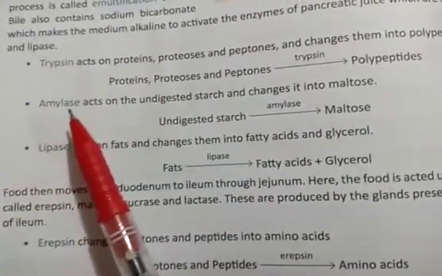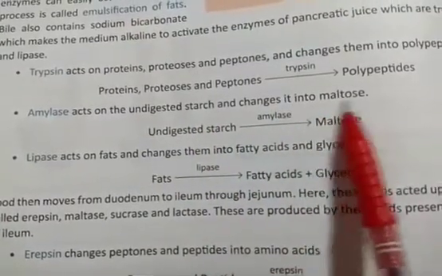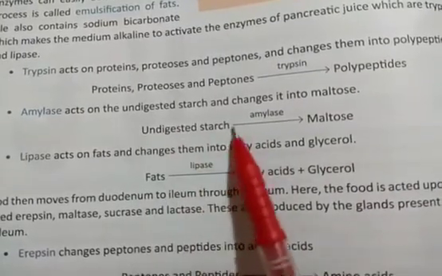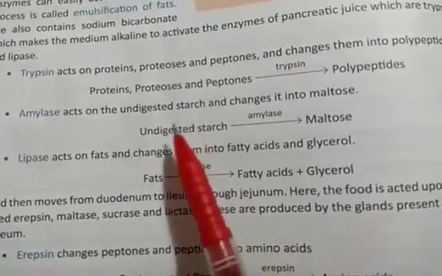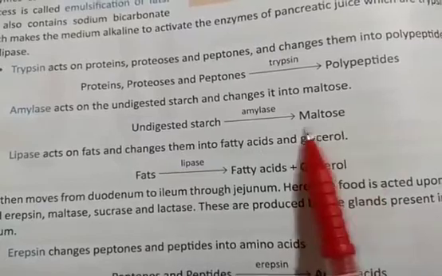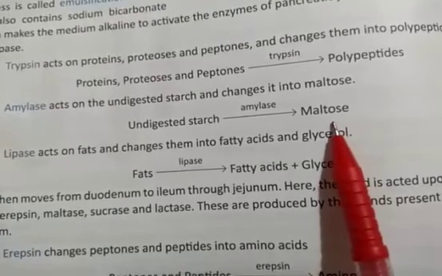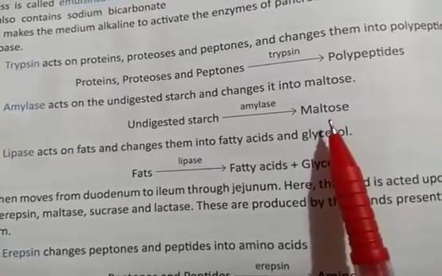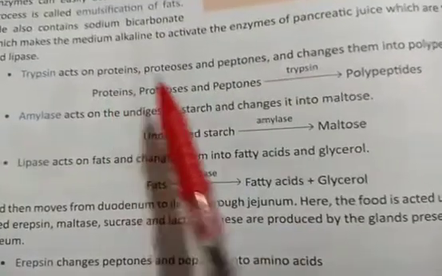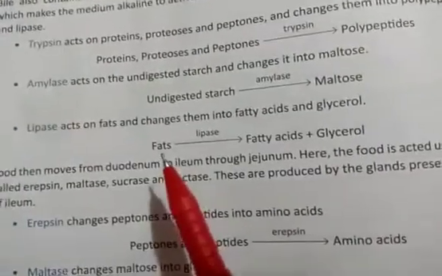Now, what is the function of amylase? It is an enzyme that acts on the undigested starch in our food and changes it into maltose, another type of carbohydrate. In our food there are many nutrients like carbohydrates, proteins and fats. Starch and maltose are forms of carbohydrates. Proteins, proteoses, peptones and polypeptides are forms of proteins. And then we have fats.